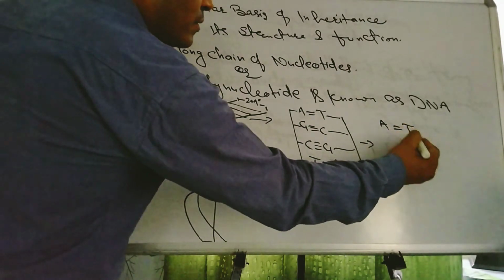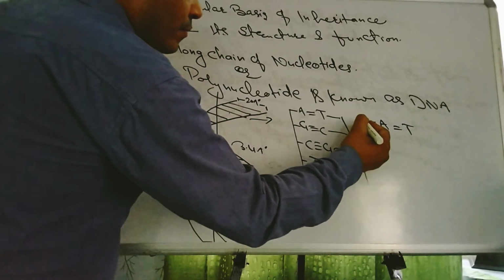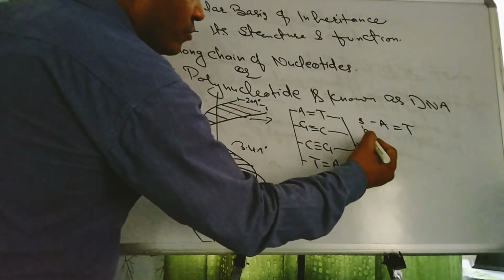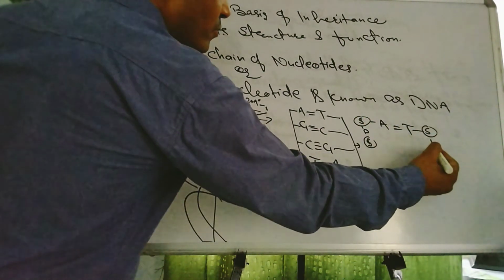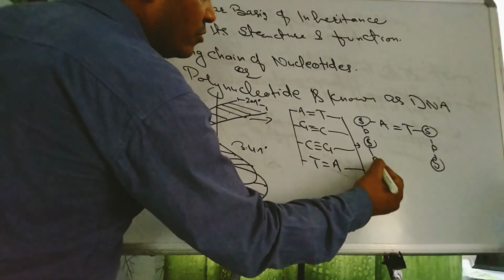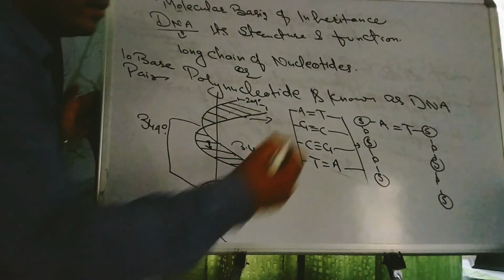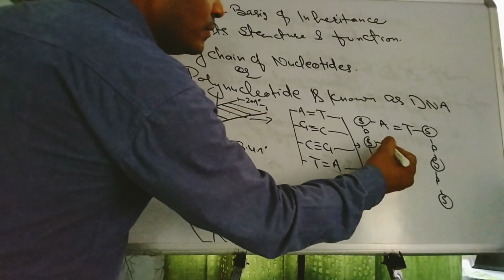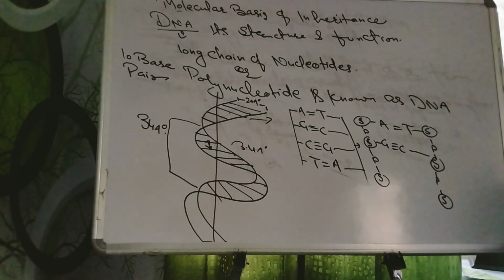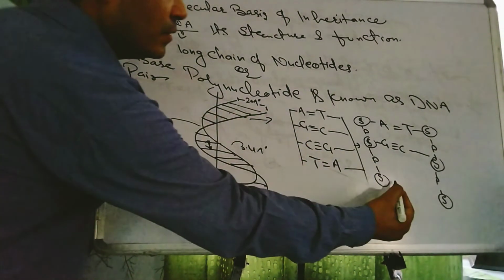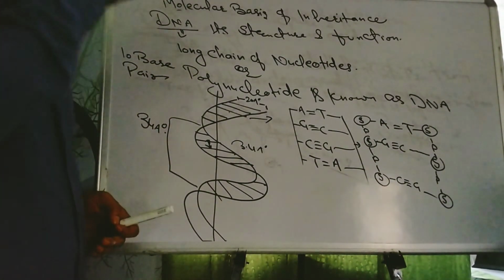If we open the structure in more detail, you will be surprised to know that here are the sugar, phosphate, sugar, phosphate, sugar, phosphate, like this. Then again here G triple bond C. Then next to this C triple bond G. In this way they are combined together and attached with each other.